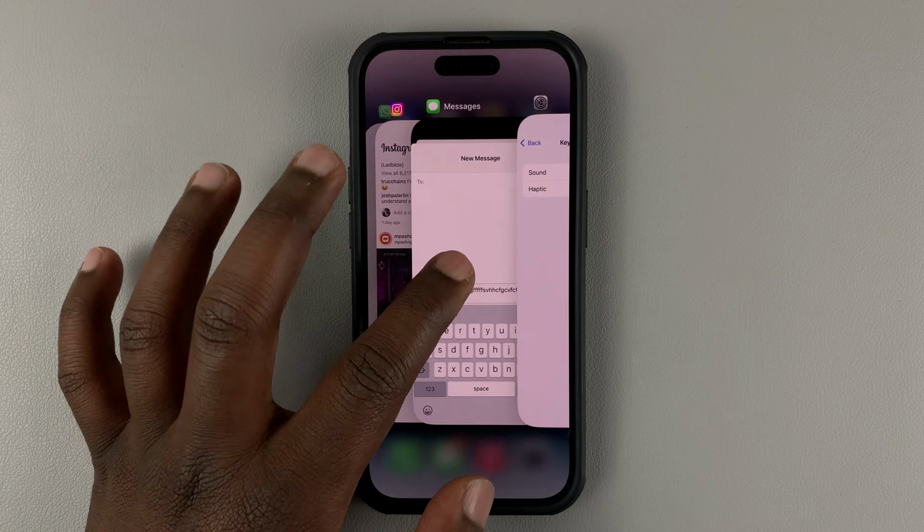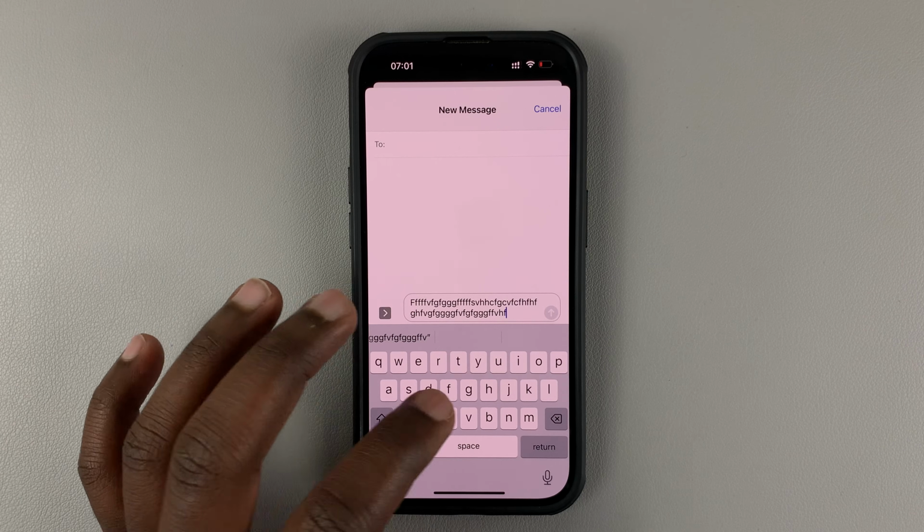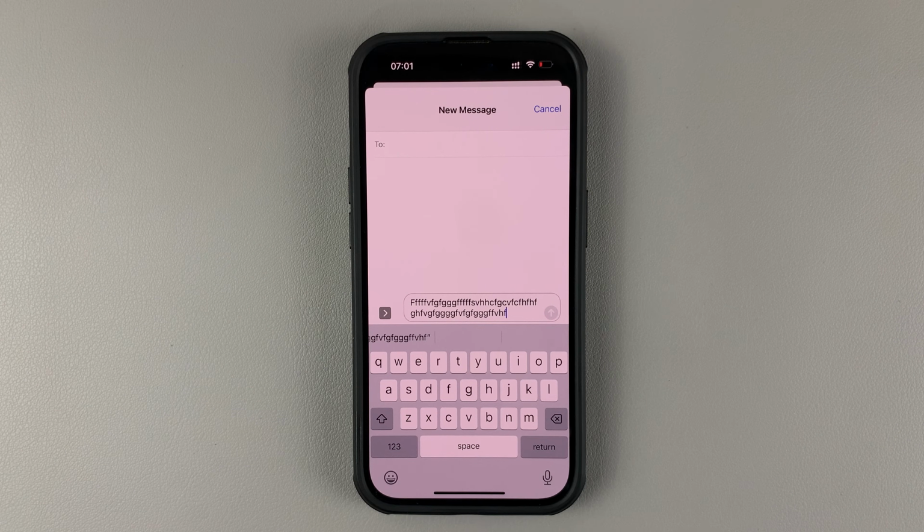And now, when you type, you only get haptics and no sound as the keyboard feedback. And that's basically how you can turn off the keyboard sounds on your iPhone.